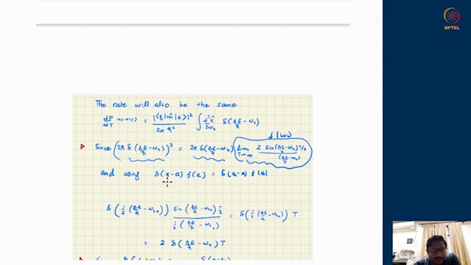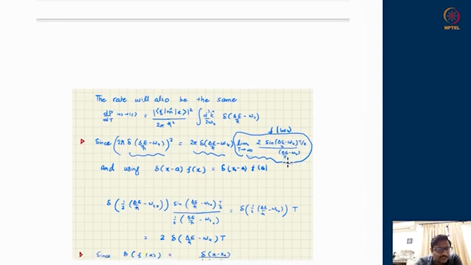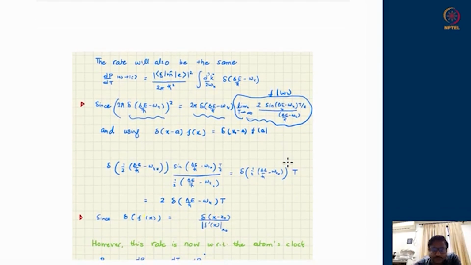Now use the property that delta of x minus a times f(x) gives you the delta back, but f can be replaced with its value at the argument of the delta function being 0. Okay, so that means the argument of the delta function being 0 says delta E upon h bar minus omega k should be 0. So therefore the sinc function's argument appears vanishing. So I can write down the twice sine upon this object, the sinc function, like this.